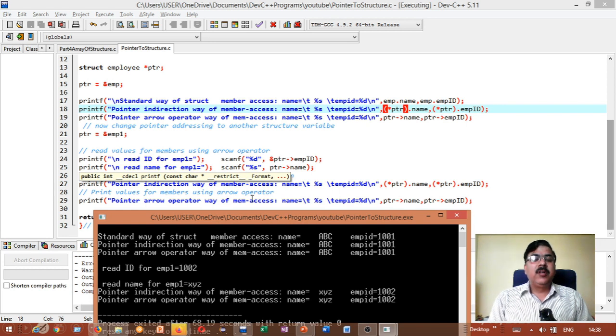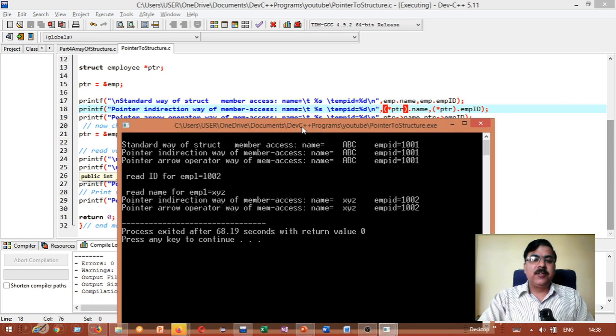Some members may be accessed with the help of indirection and others with the help of the arrow operation. Now back to the slide.